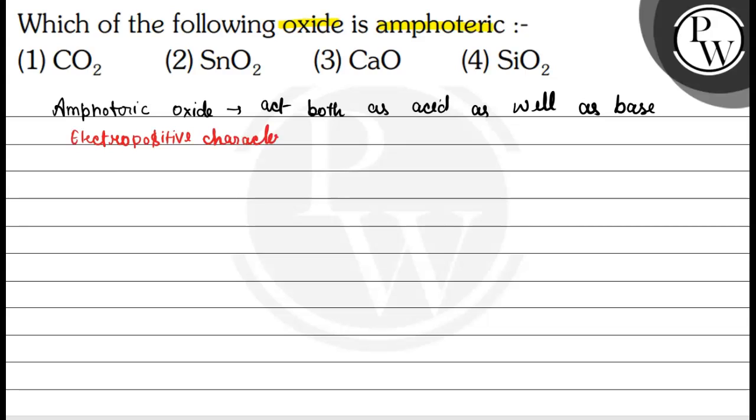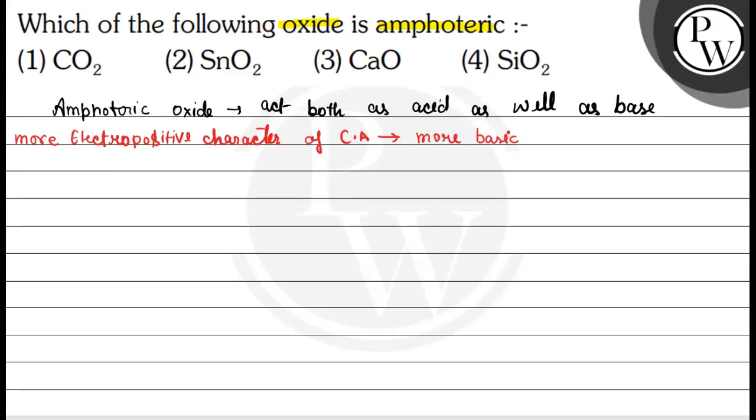I told you that the more electropositive the character of the central atom, the more basic in nature the oxide it forms. So the more electropositive the central atom, the more basic the oxide becomes.